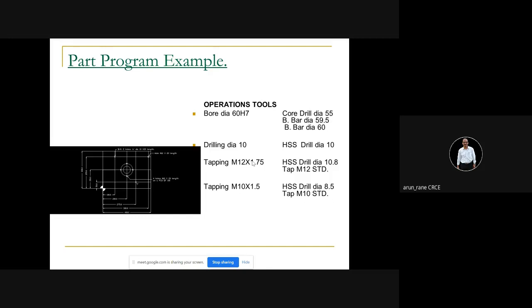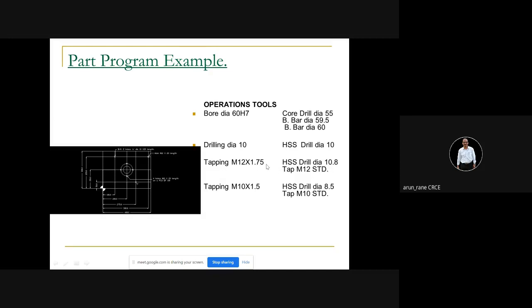You can simply subtract the pitch. This rule is used in many of the workshops. You don't have to calculate or refer the books. So 12 minus 1.75, so that will be 10.75. So a 10.75 drill may not be available, so you can use 10.8 drill. Little higher side you have to use, not lower side.